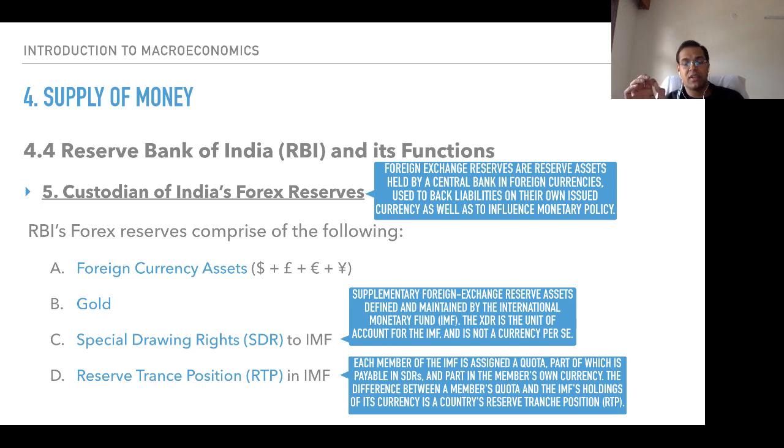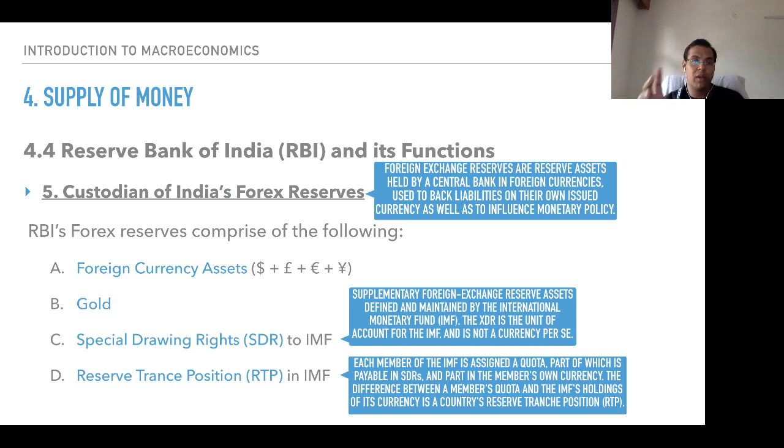RBI's forex reserves comprise the following. The first is foreign currency assets. The second is gold. The third is special drawing rights. And the fourth is reserve tranche position. This is something that has been asked in prelims 2-3 times.